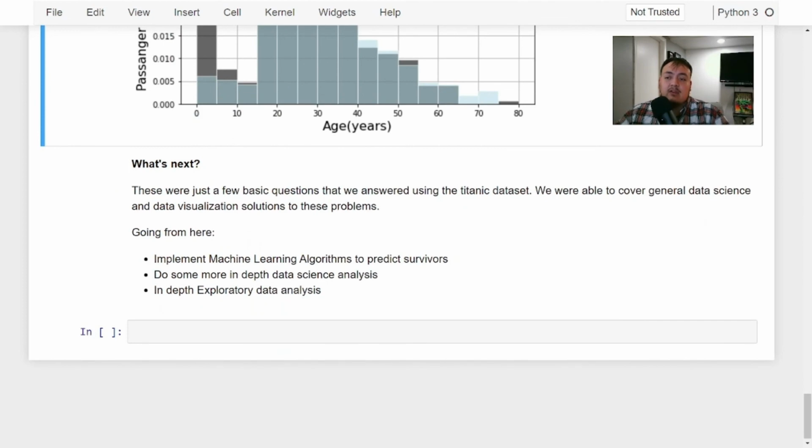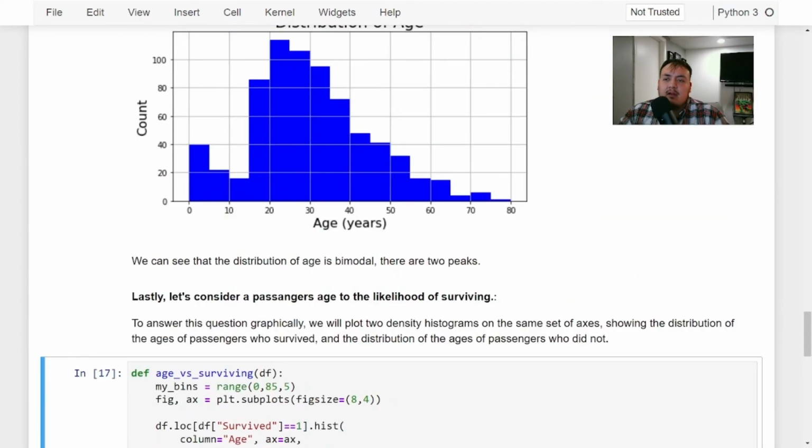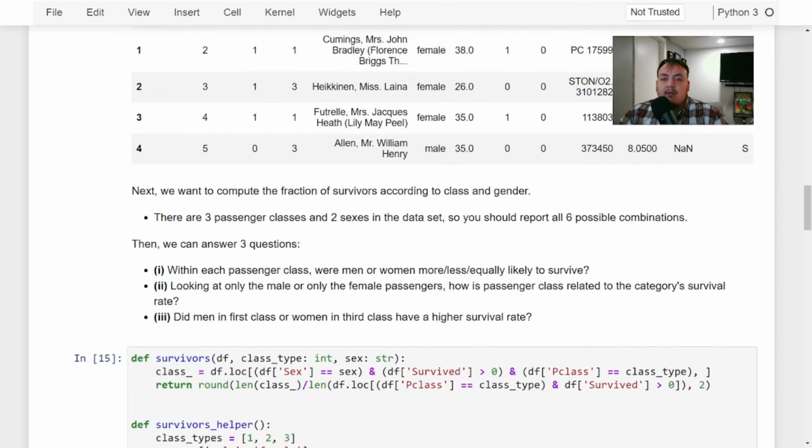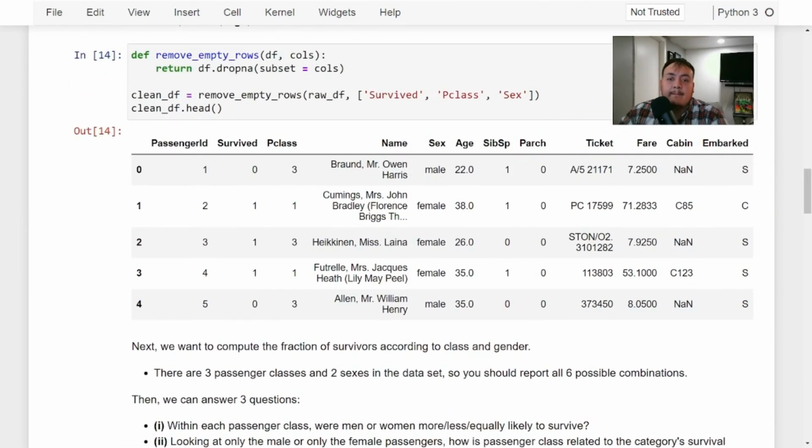I think the next thing that you can do is implement machine learning algorithms. I know the Titanic dataset is a very cliche dataset to use, but I think it's always good to start. Sometimes you don't have to go out there and use a crazy amount of datasets when you're first starting off. This is geared towards more of a beginner project if you want to continue it using machine learning, but still great practice. You could do more in-depth data science analysis, so come up with more questions and answer those, and then exploratory data analysis. There are different plots you can do. Like I said, there are a lot of columns, a lot of different features that are associated with the Titanic dataset.